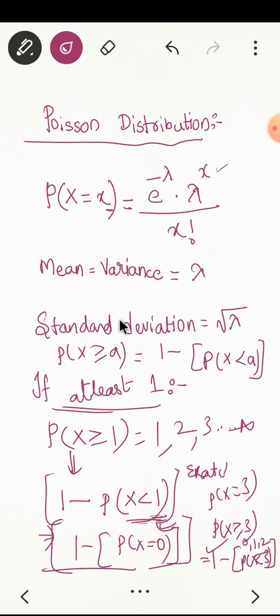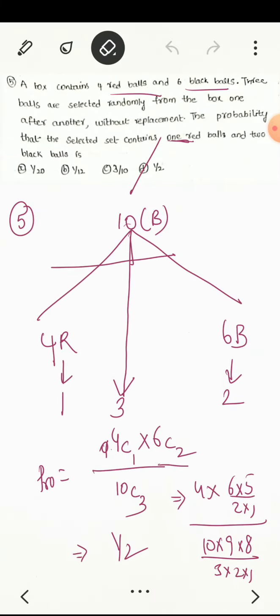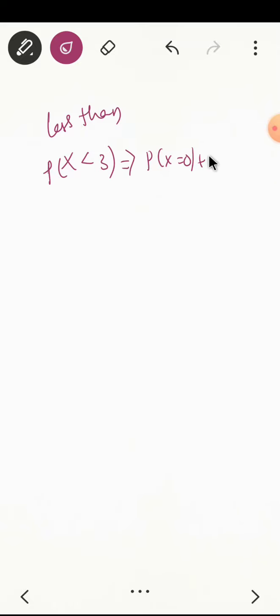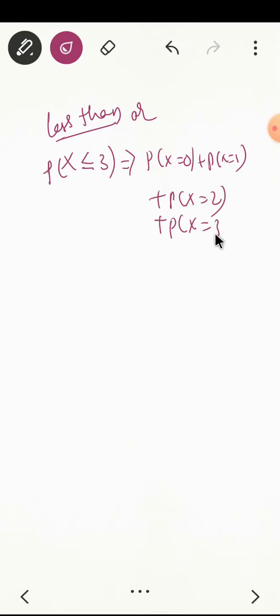One more they can tell you is less than 3, which you simply write as x less than 3. That is probability of x equal to 0, x equal to 1, x equal to 2. Or they may tell you less than or equal to 3, which means I should take one more term, x equal to 3.